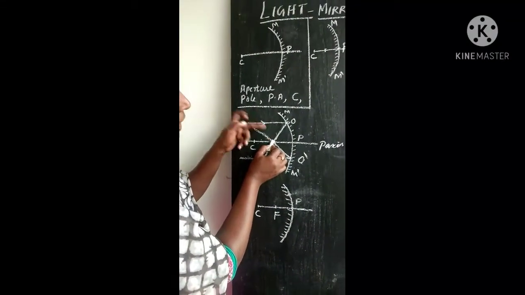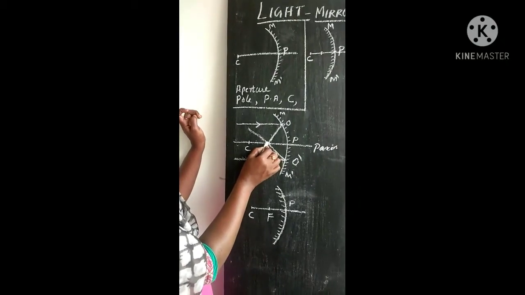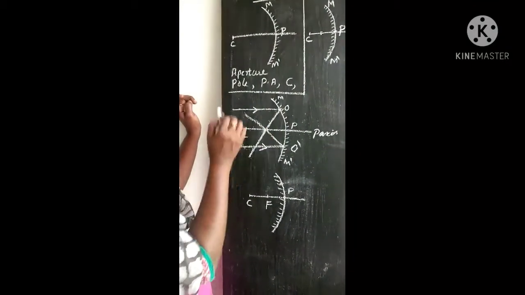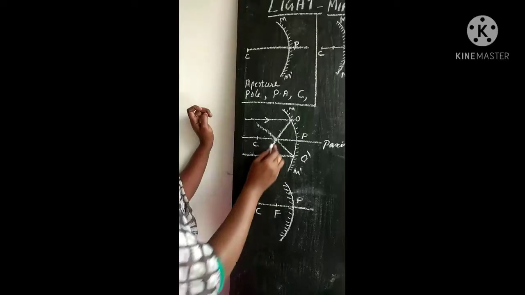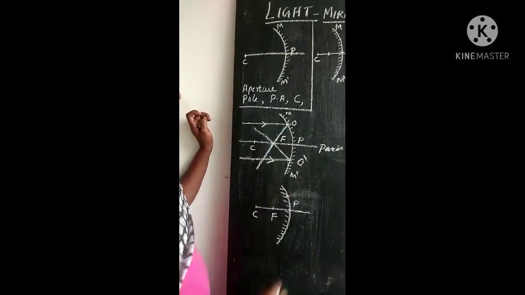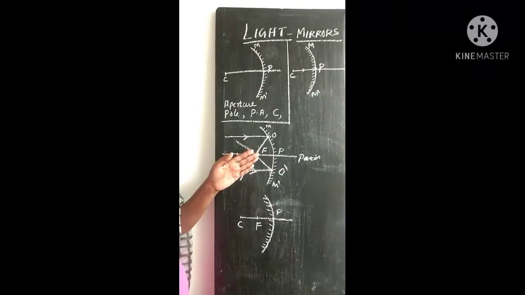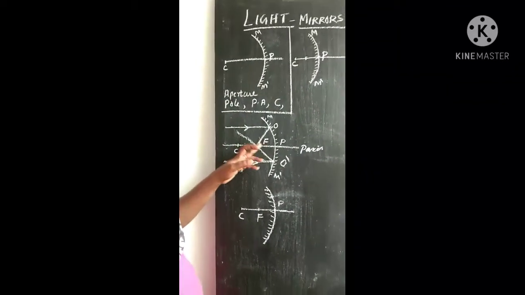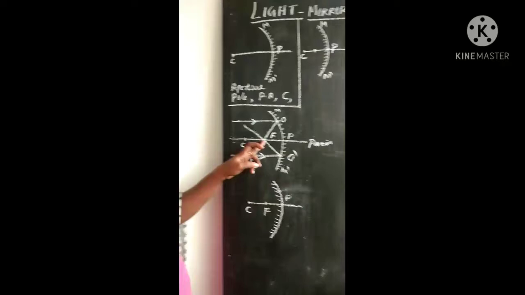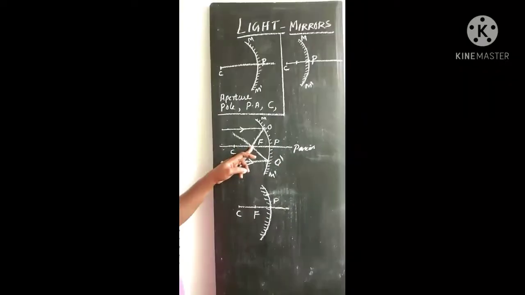These two rays meet at a common point, the same point on the principal axis of the mirror, and this particular point is called the principal focus of the concave mirror. This mirror is concave, not convex. So this is a particular point that lies on the principal axis, and this point is called the principal focus.